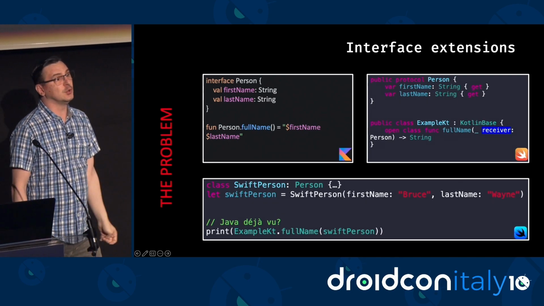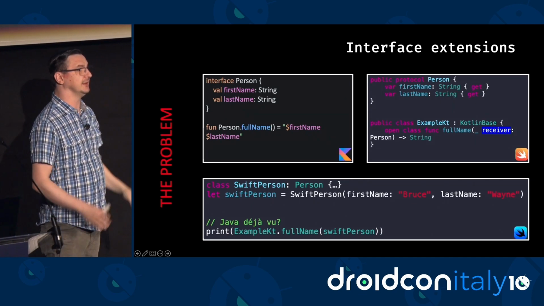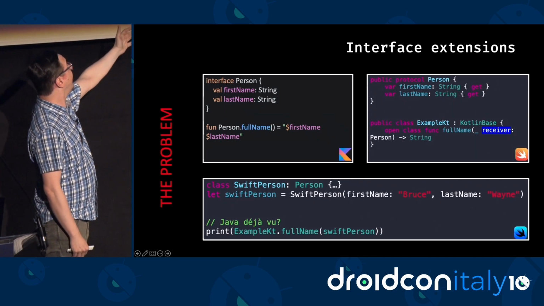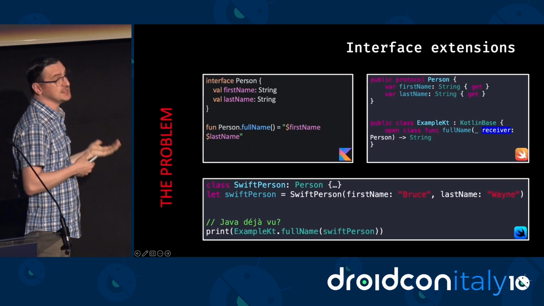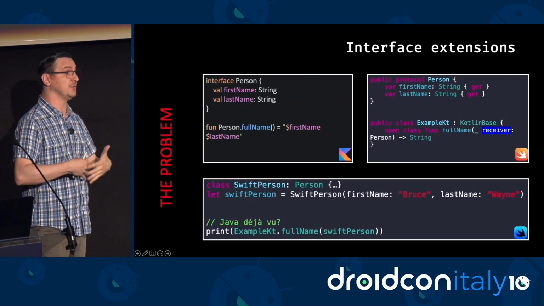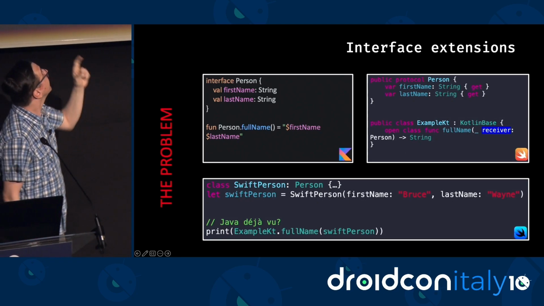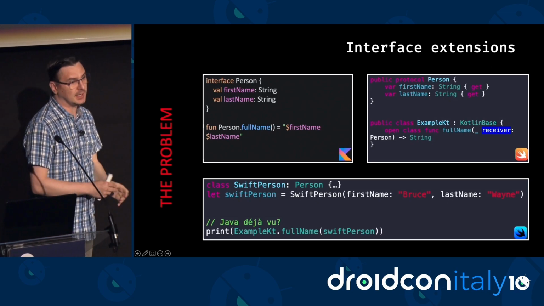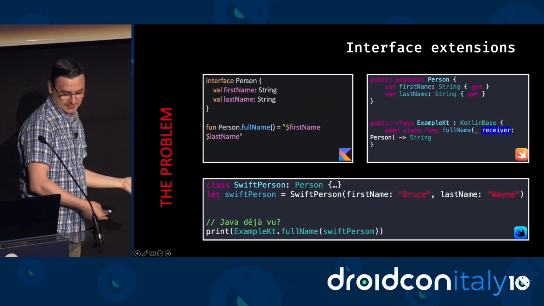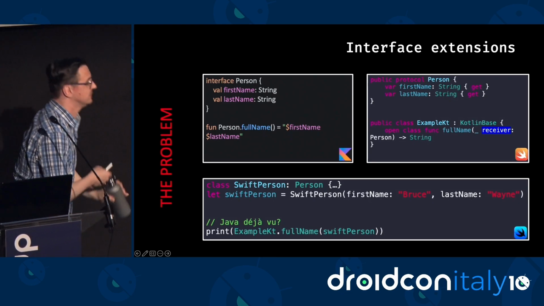I don't know about you, but I never like to use extensions like that, and I can guarantee to you that Swift developers won't like it either, because there are also extensions, a concept that existed in iOS development for a very long time. Objective-C has extensions. And the problem here is that in Objective-C, you cannot define extensions to protocols, right? So again, the solution here is to use classes.